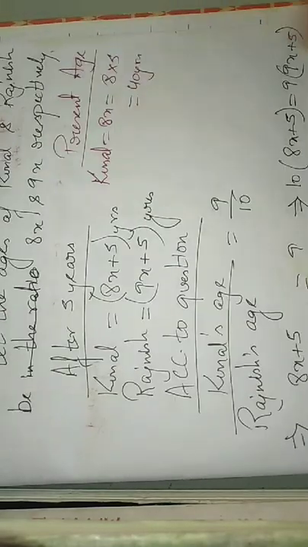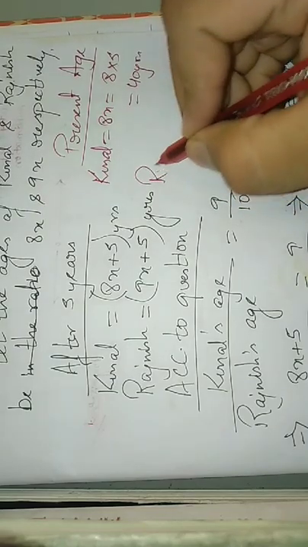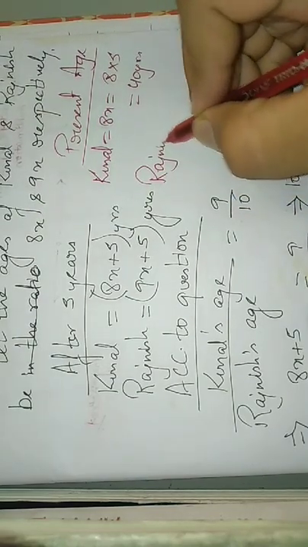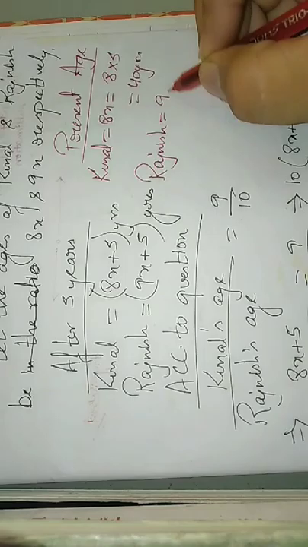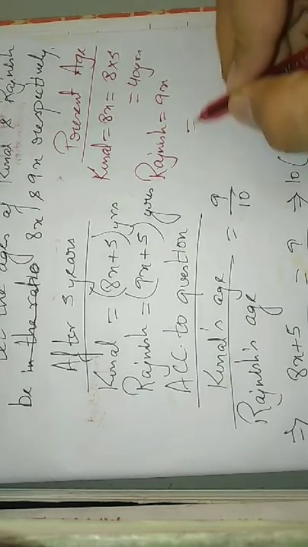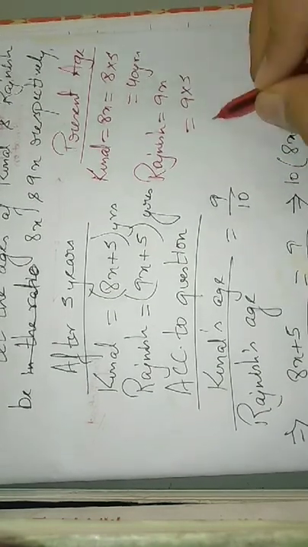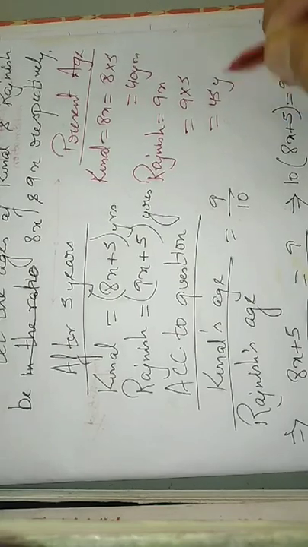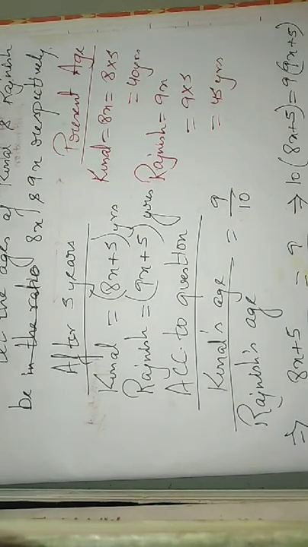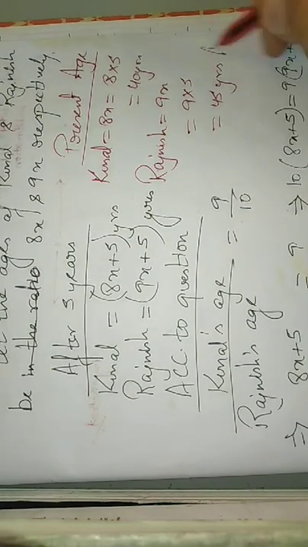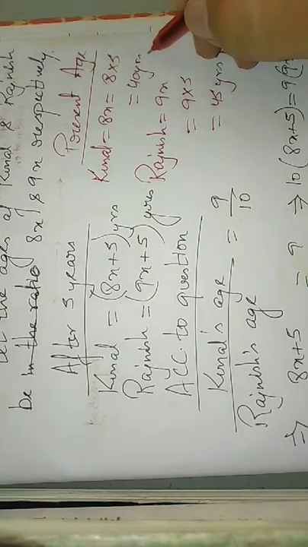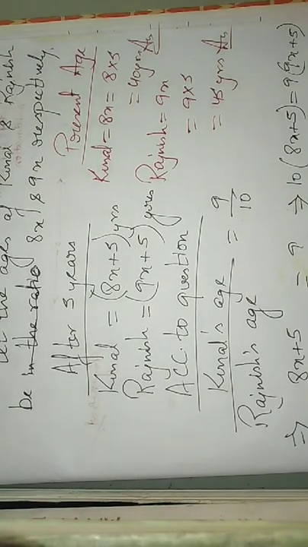Kunal is 40 years and Rajneesh is 9x, that means 9 into 5, which is equal to 45 years. Okay, so this is your answer.